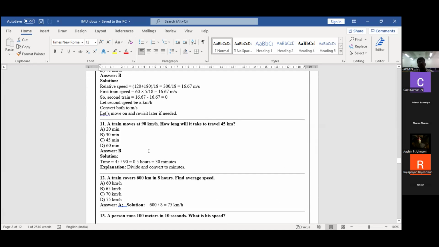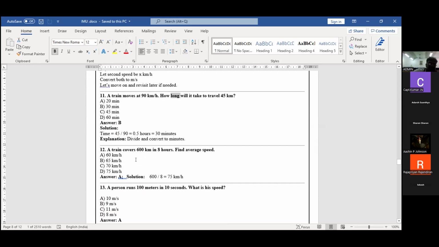See the 11th one. The train moves at 90 km per hour. The speed is given. How long does it take to travel 45 km? Only the question is how long, that means time. Direct substitution only.